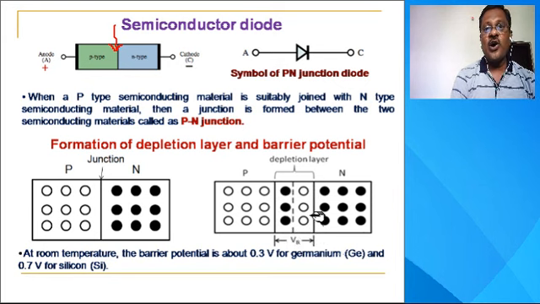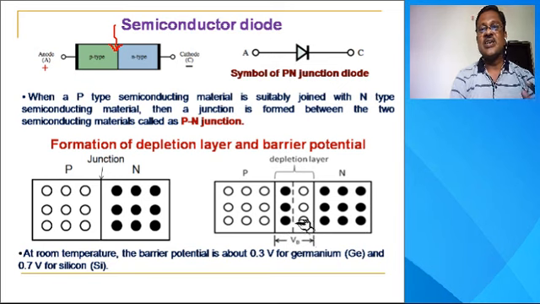Now the region on both sides of the junction is depleted of free charge carriers, because this region consists of only fixed charge carriers. These charge carriers are fixed, and therefore this region is called the depletion region, or simply the depletion layer.